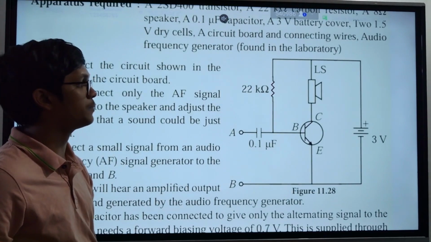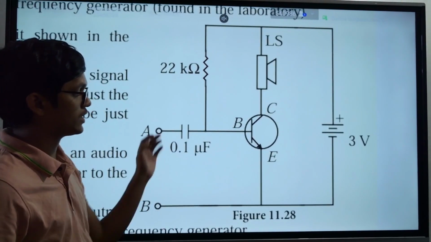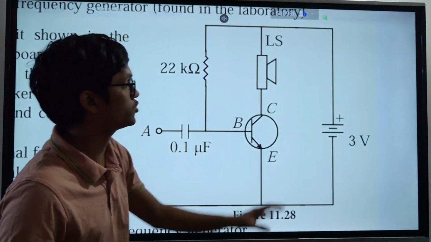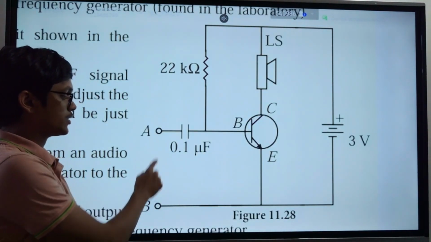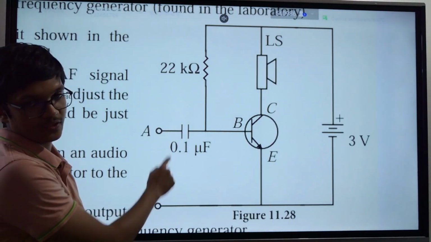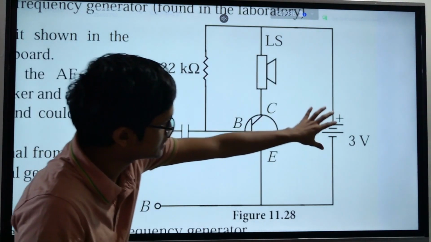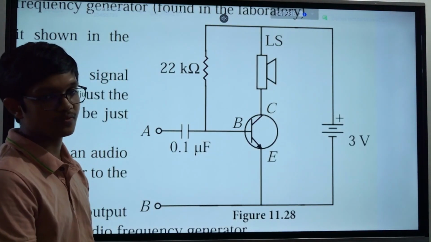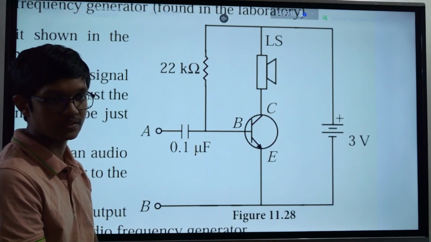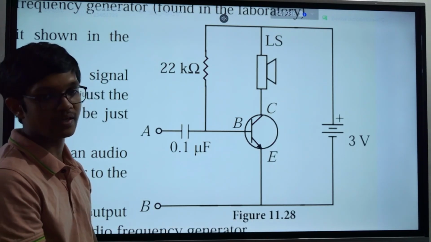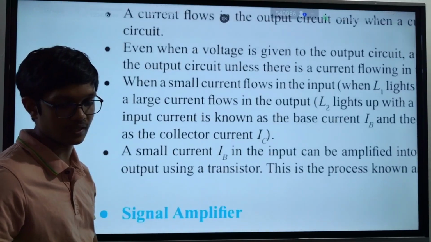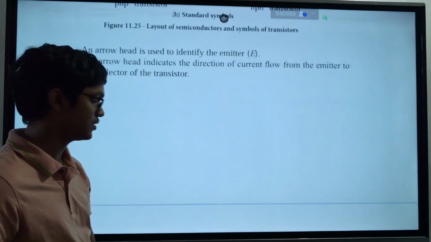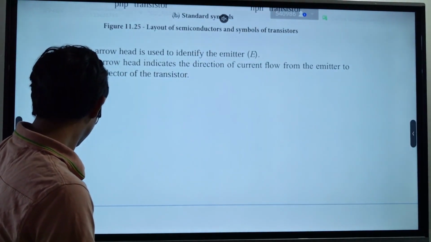This is a simple amplification circuit. As I said, whatever signal goes into this circuit is amplified in this circuit. So you have a speaker here. You can connect your laptop here. These resistors, these batteries are, as I said, to properly bias the circuit. Why? Base emitter we have to forward bias, base collector we have to reverse bias. We have to do such stuff, right? I think you can remember now. Base emitter we forward bias and base collector we reverse bias.